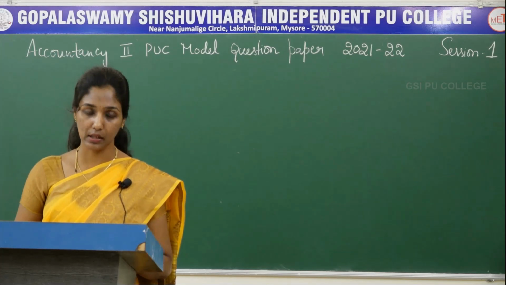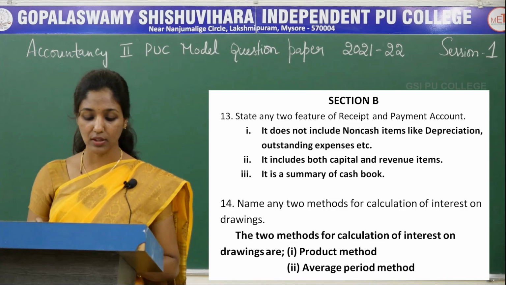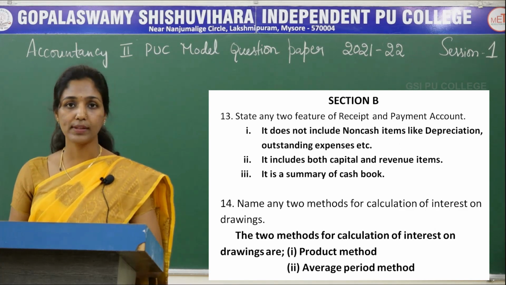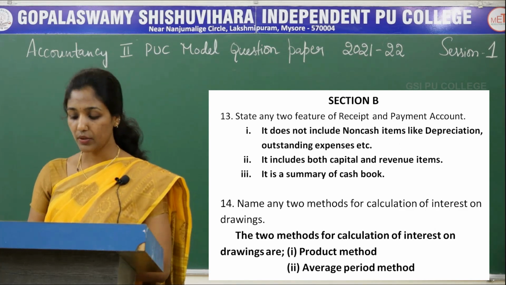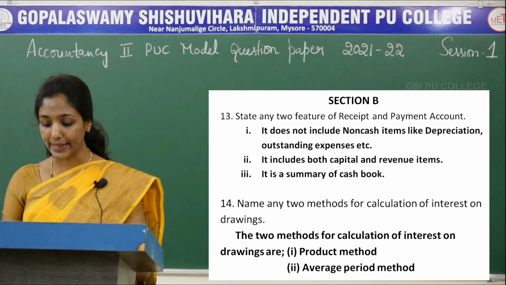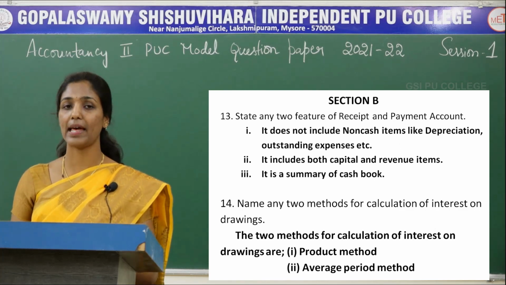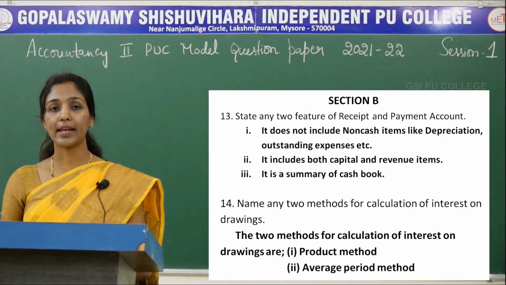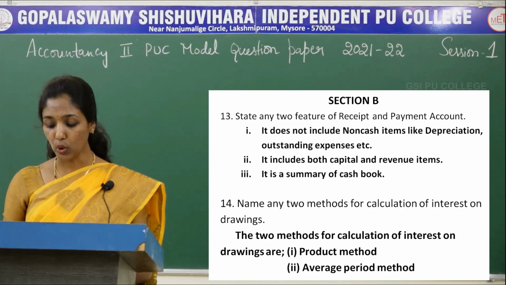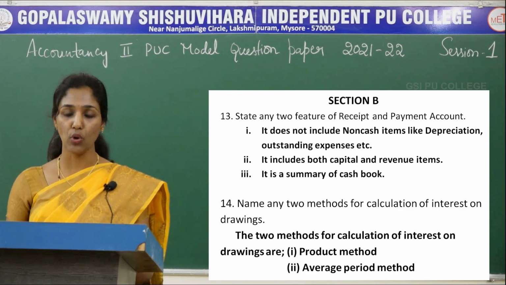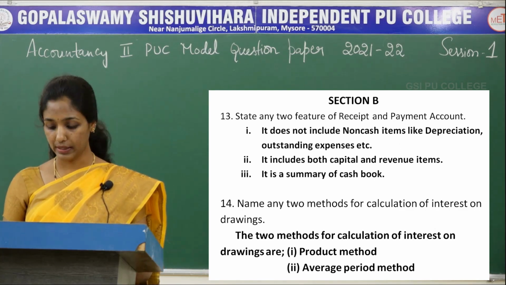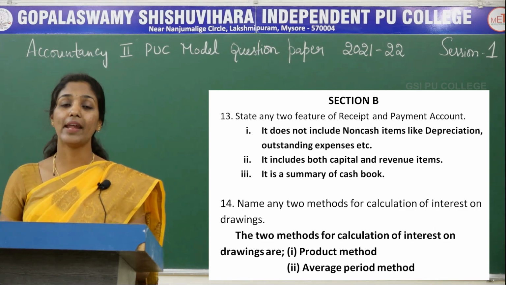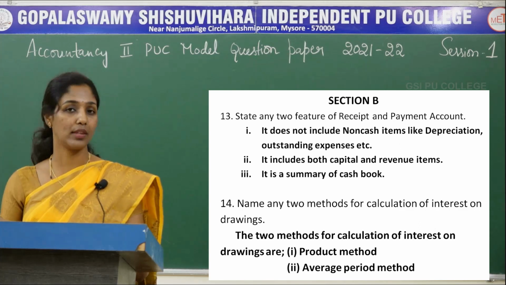The first question here: state any 2 features of receipts and payments account. The features are: first, it does not include non-cash items like depreciation, outstanding expenses and so on. The second feature is, it includes both capital and revenue items. The third one is, it is a summary of cash book. You can write any 2 answers for this question.